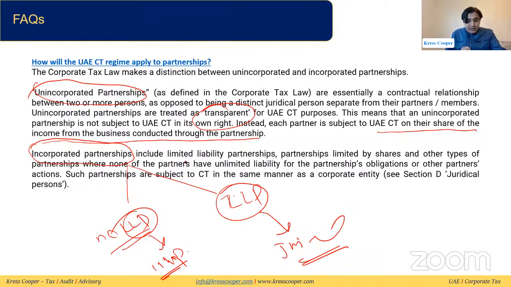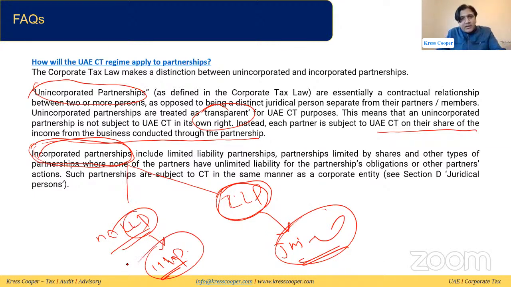So it includes limited liability partnership, partnership limited by shares, or any other type of partnership where none of the partners have unlimited liability for the partnership obligation. It means all of the partners have limited liability. Such partnerships are subject to tax in the same manner as a corporate entity, like a juridical person. So an incorporated partnership where none of the partners has unlimited liability will be treated like a juridical person. Otherwise, it will be treated like unincorporated partnership.